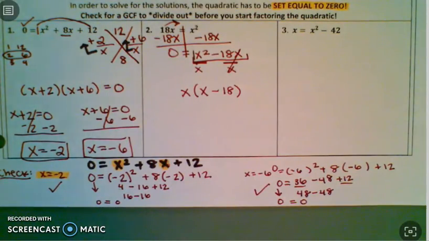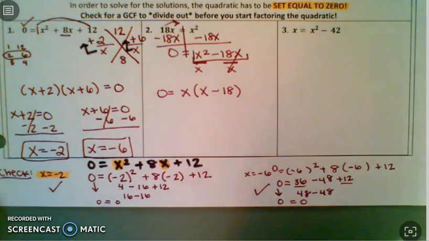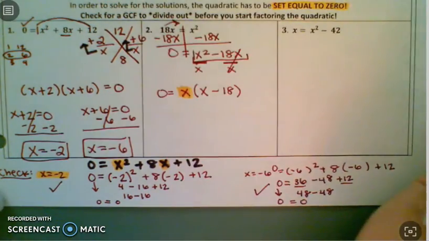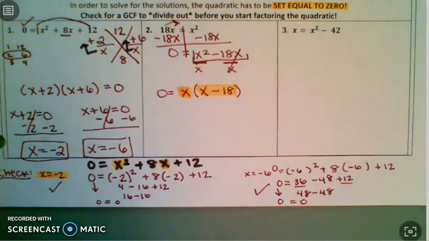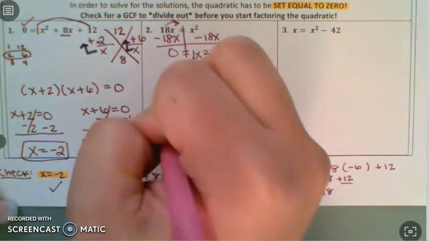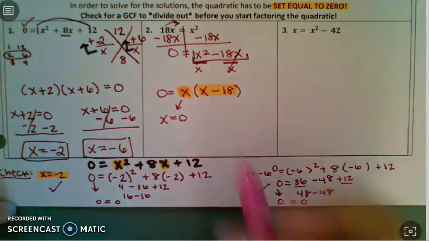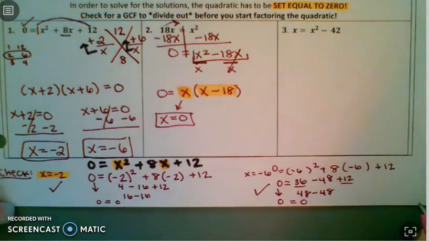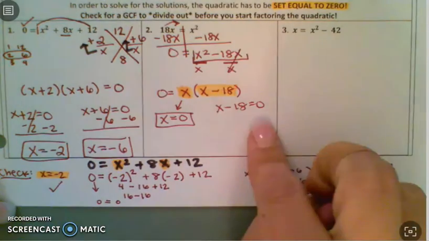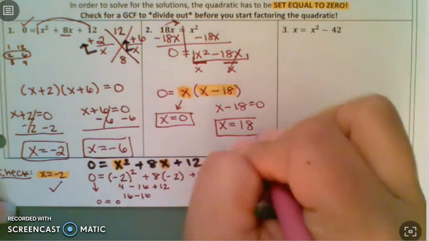But again, for all of these, we are not just factoring, we are solving because it was equal to 0. So you have to take all of your pieces. So I have 2 pieces here. I have an x and I have an x minus 18. So if I take the x, you set each piece equal to 0. Well, that means x is already equal to 0. Done. Then I have x minus 18 equals 0, and it's just a one-step equation, so x is going to equal 18.